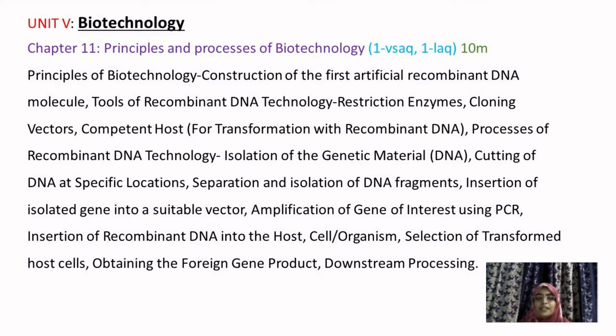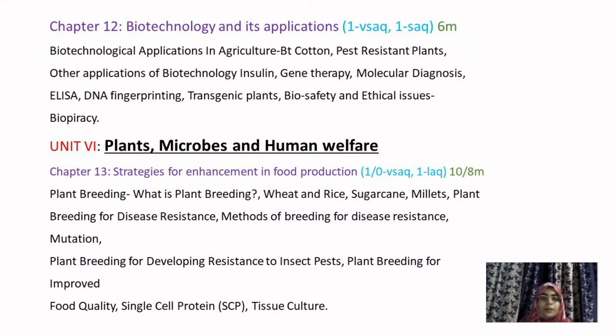Modern biotechnology using genetically modified organisms was made possible only when man learned to alter the chemistry of DNA and construct recombinant DNA. Here in this chapter you will study how to construct an artificial DNA. The next chapter is applications of biotechnology.